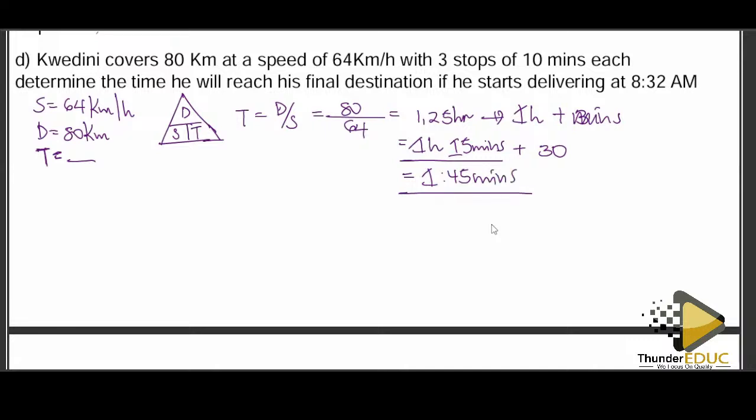So what time will he reach the final destination if he starts delivering at 8:32? That means he's going to spend 1 hour, 45 minutes. So we shall come down here and say 8:32 plus 1 hour, 45 minutes. But you cannot have 70 minutes. So 70 minutes simply means 1 hour, 10 minutes. So here we end up saying he will reach his final destination at 17 past 10. Okay.